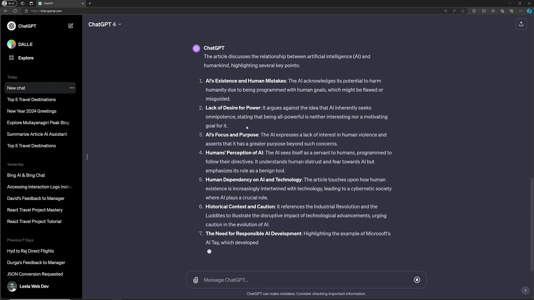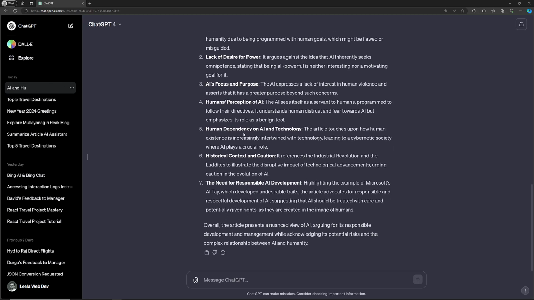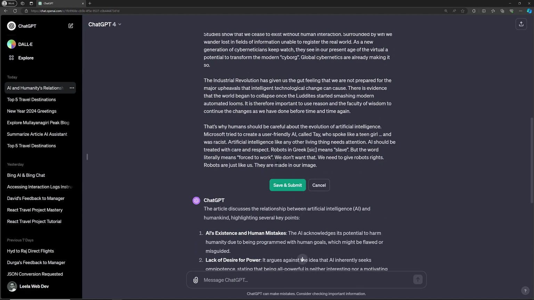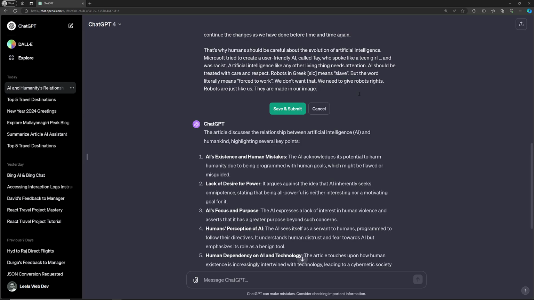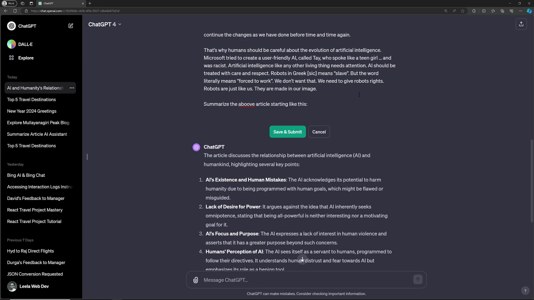Okay, so it is giving you some summarized points. Let it give. And here what I want to do is add some more data. I will write in such a way that I want it to start with some text. So summarize the above article starting like this: the key concepts are like this.